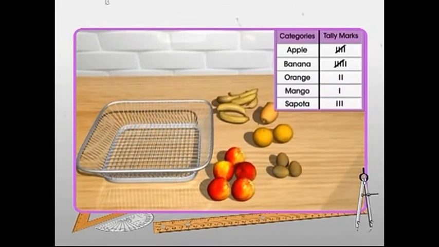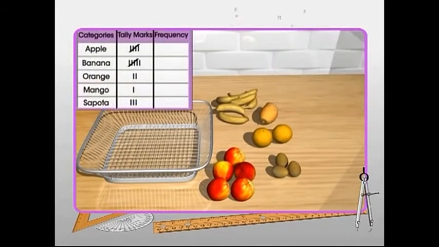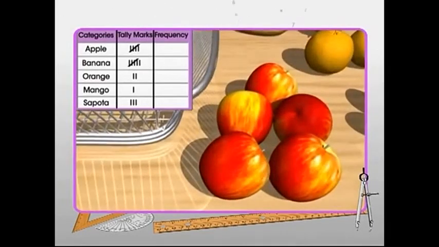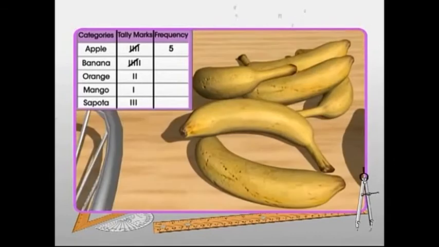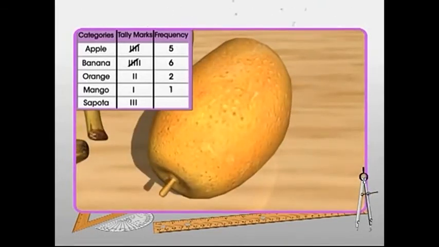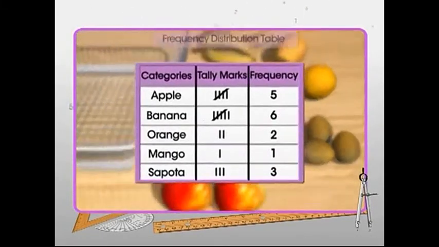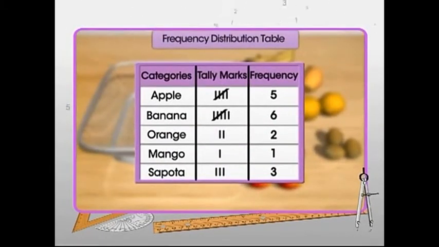Tally marks help to avoid missing an item or counting one item more than once. The number of times a particular item occurs in a given data is known as the frequency of that particular item. Thus, the frequency of apple is 5. Frequency of banana is 6. Frequency of orange is 2. Frequency of mango is 1. And frequency of sapota is 3. The table so obtained is known as the frequency distribution table.